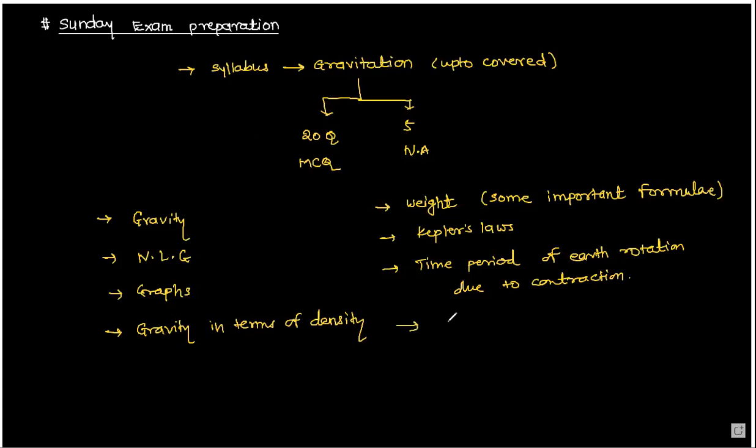Next, gravity on another planet also. Gravity on another planet whose mass is comparatively different, we have solved some problems. Gravity on another planet means whose radius is in terms of Earth radius, whose mass is in terms of Earth mass. Yes, we have solved those. Like that, questions also you may get. Okay. Clear? Yes, sir.